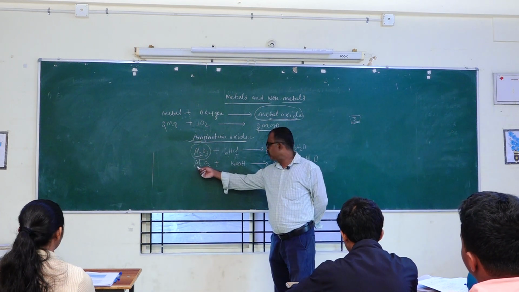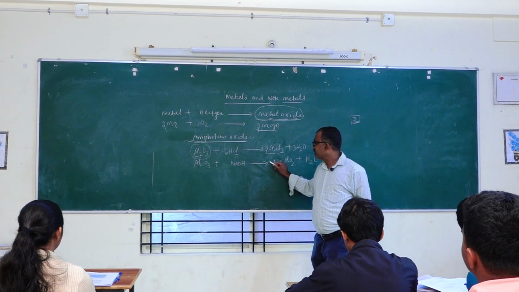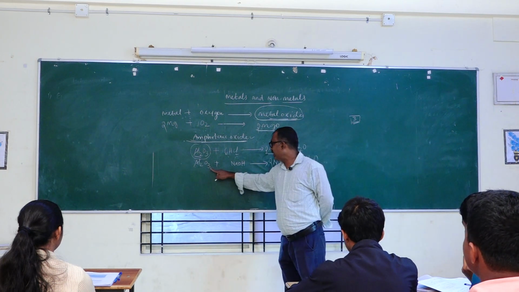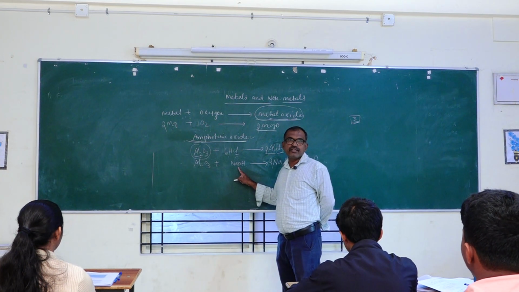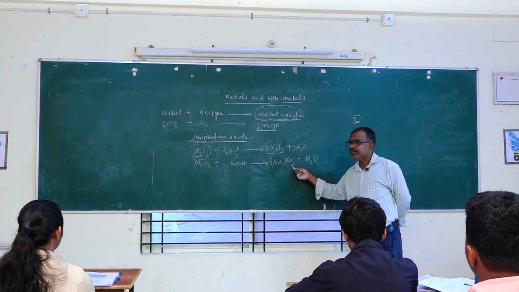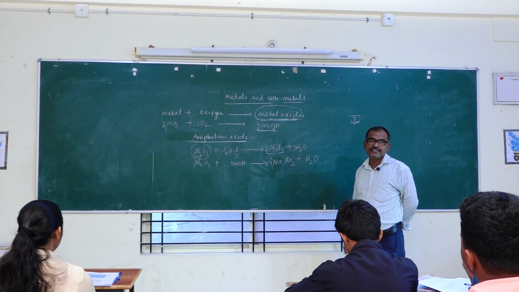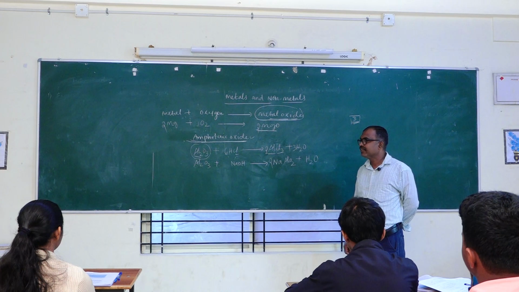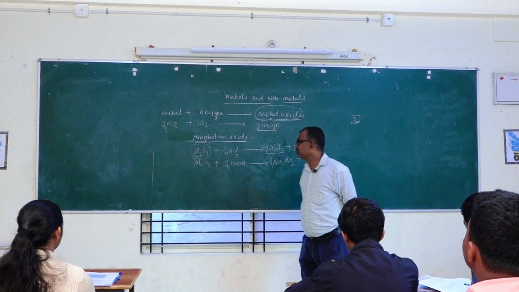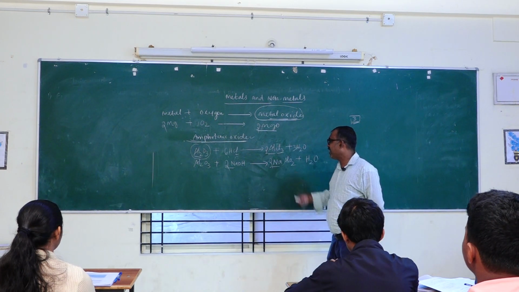Here Al is 2, only 1 on the other side, so I put 2. Then O3, here another O is there, 4, two 2s are 4, another one, 5. Then 2 NaOH, Na is 2 here, correct. Then 2 Na.